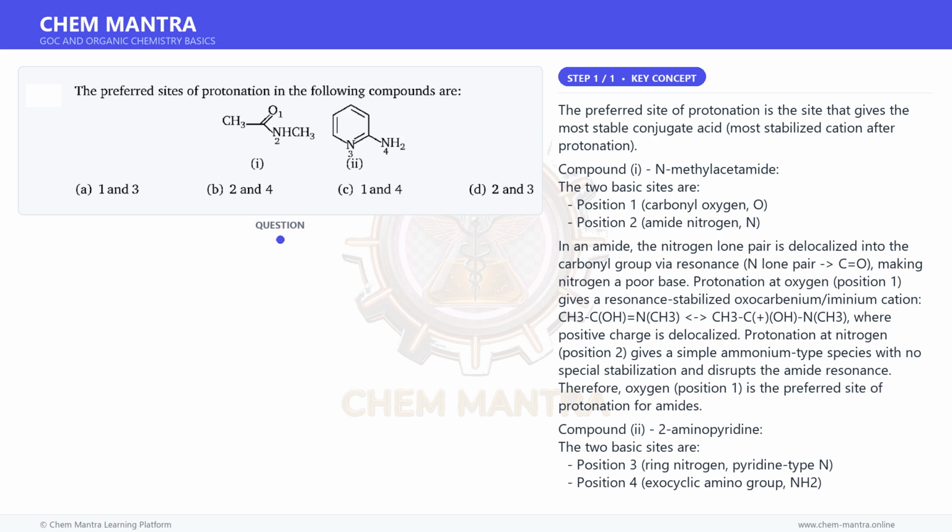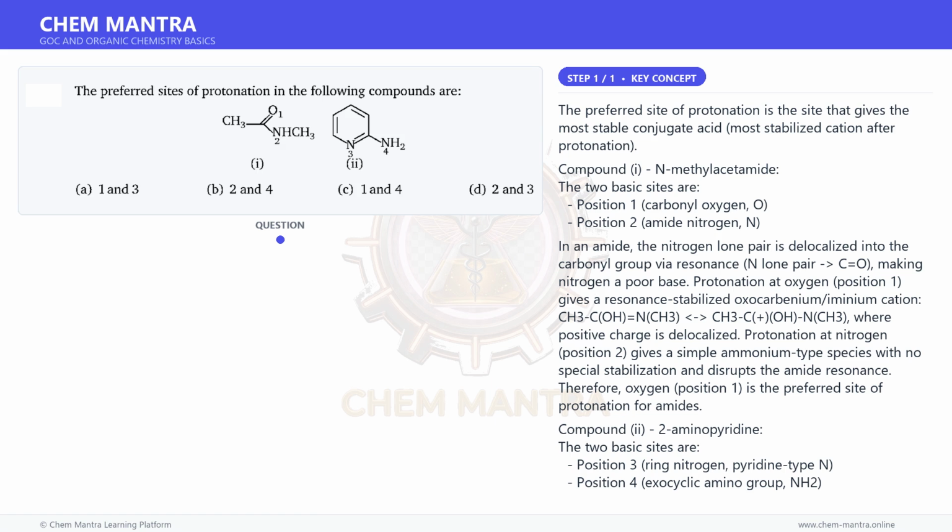Compound 2, 2-aminopyridine. The two basic sites are position 3, the ring nitrogen, pyridine-type N, and position 4, the exocyclic amino group NH2. Protonation at the ring nitrogen, position 3, gives a conjugate acid where the positive charge on N is stabilized by resonance donation from the exocyclic NH2 group at position 2, forming an aminopyridinium ion that is strongly stabilized by the push of the NH2 lone pair into the ring toward the protonated N.